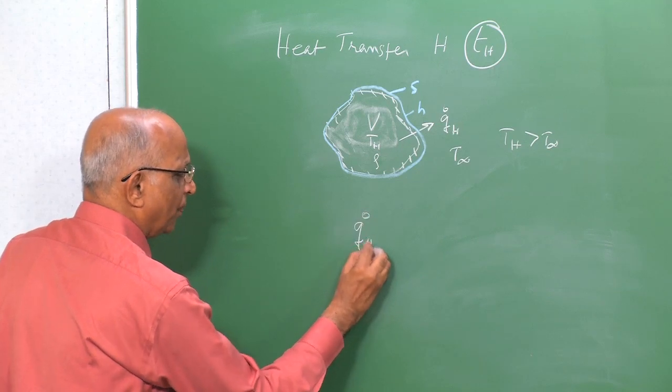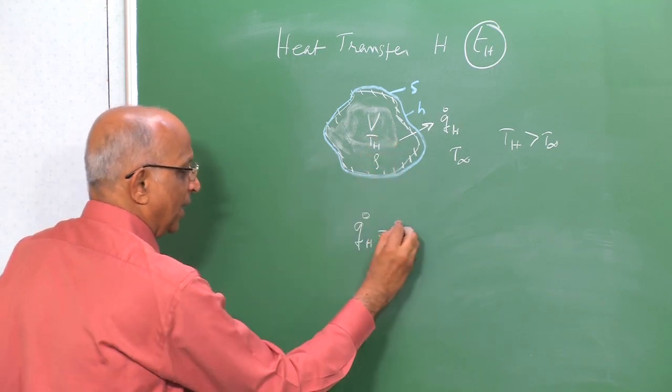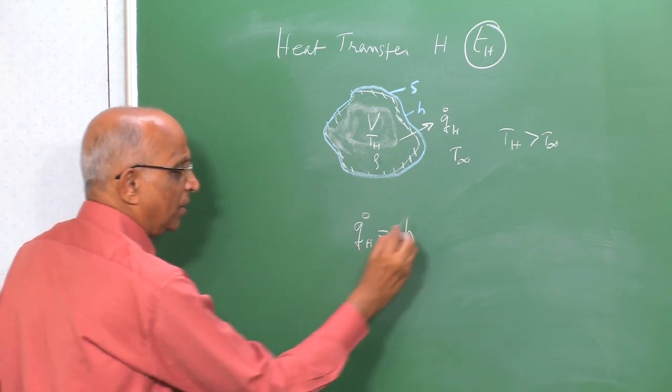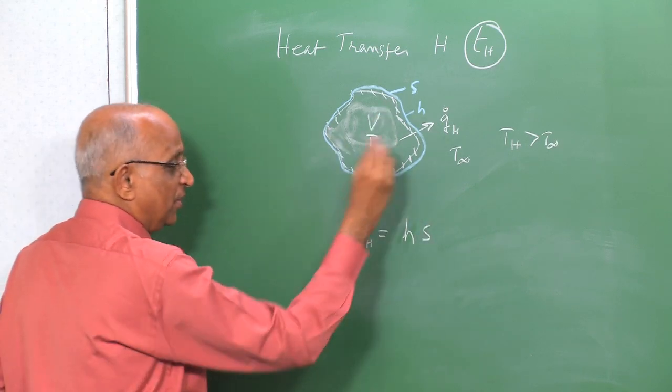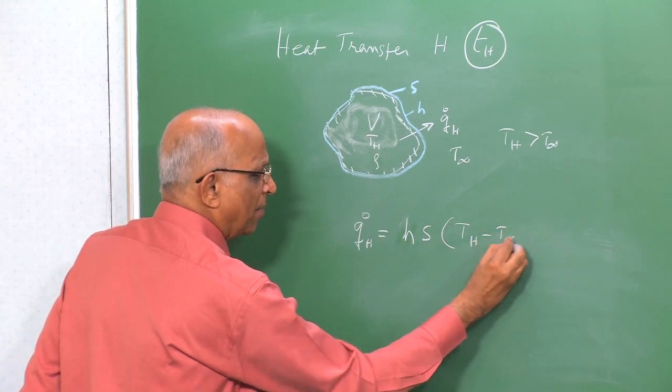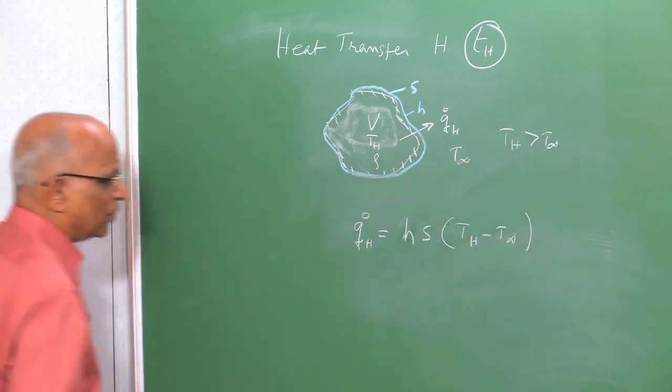Q dot H is equal to the heat transfer coefficient into the surface area into Th minus T ambient, which is the total heat getting lost.